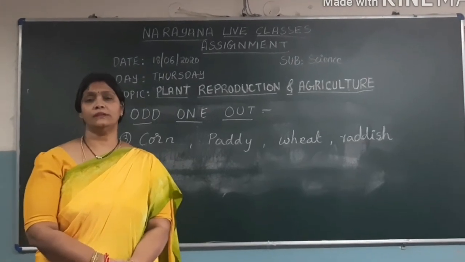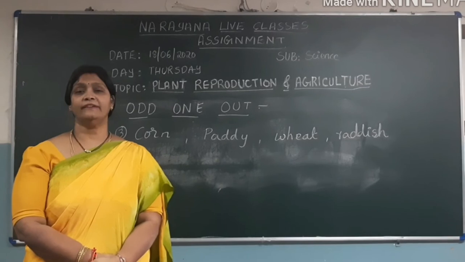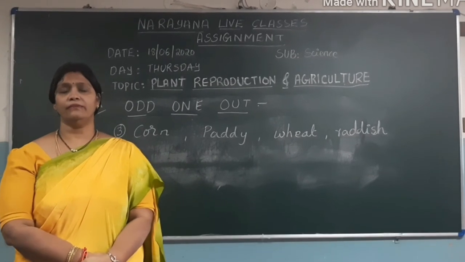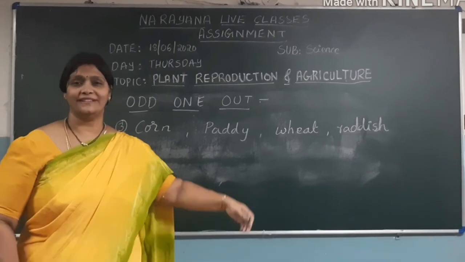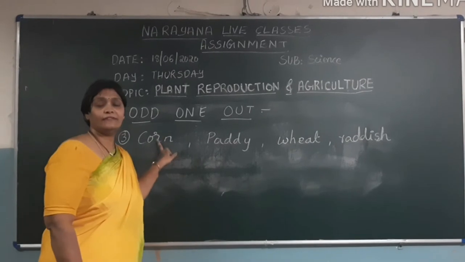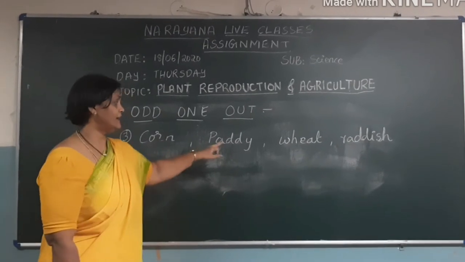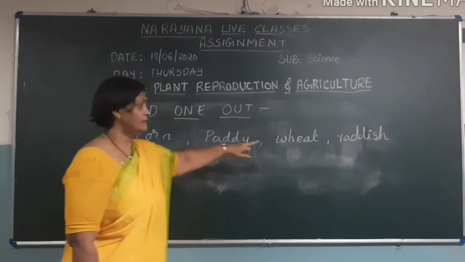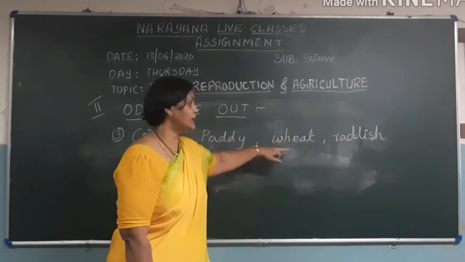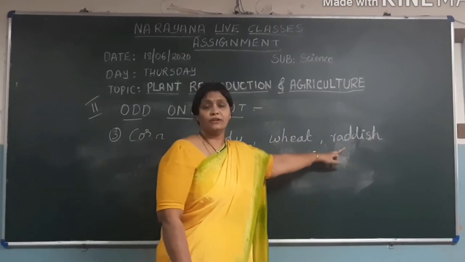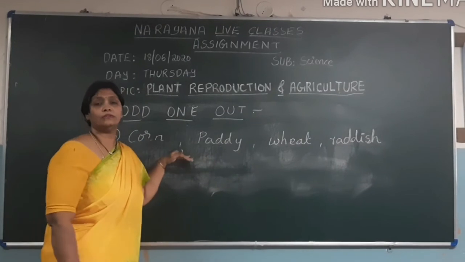Let's go for the third odd one out. They have given some plants. We are going to select the odd one out in this. First they have given the corn plant. Next one is paddy. Then wheat. And the last one is radish. If you see in these four, which one is the odd one out?